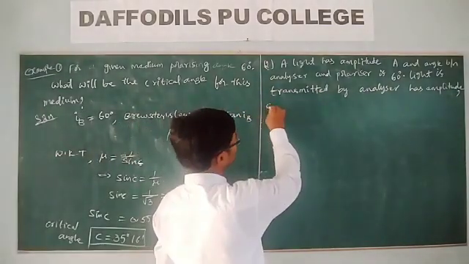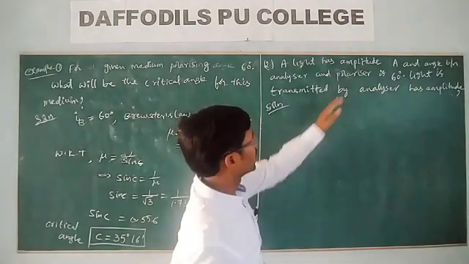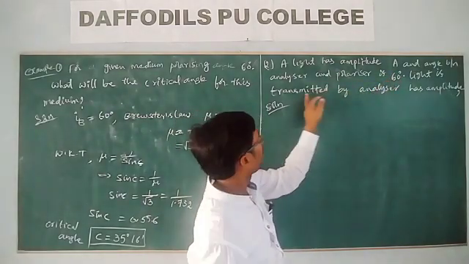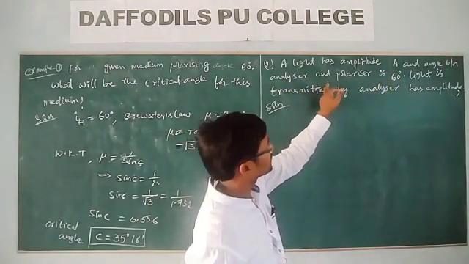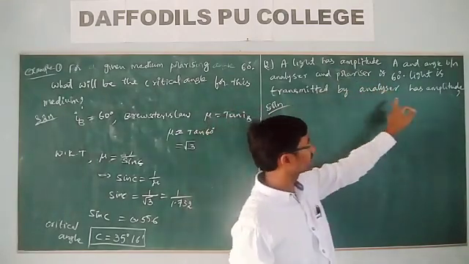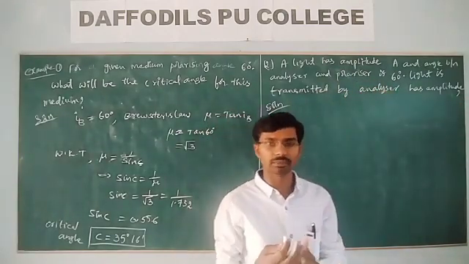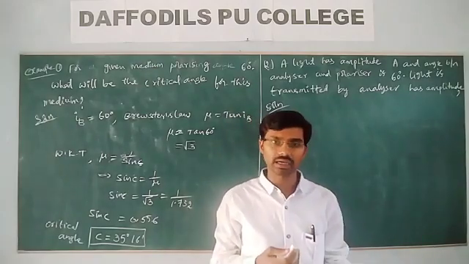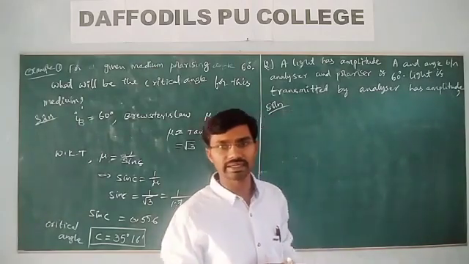Similarly, consider a light of amplitude A, and the angle between analyzer and polarizer is 60 degree. Light transmitted by the analyzer, the emergent light, has some intensity.